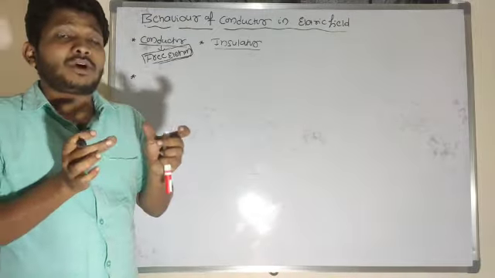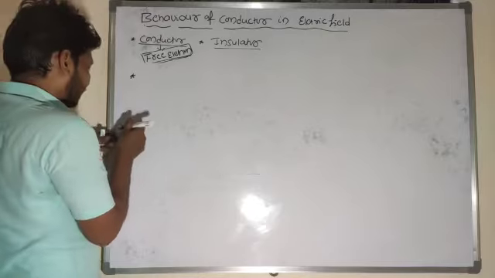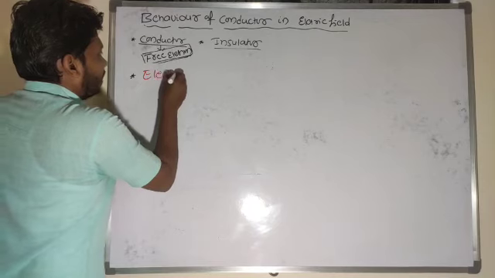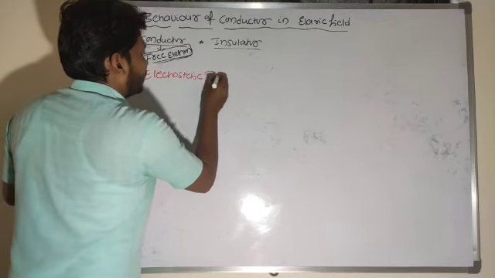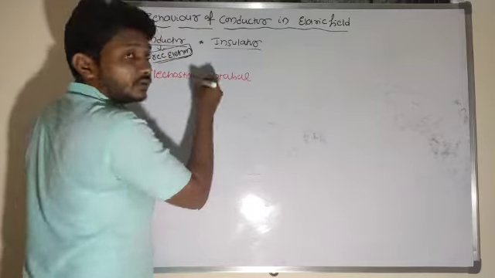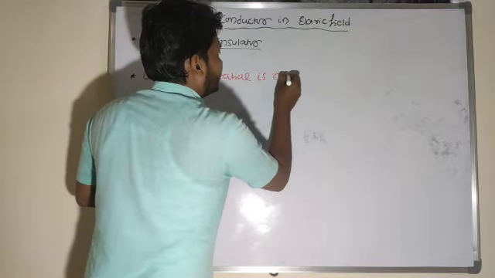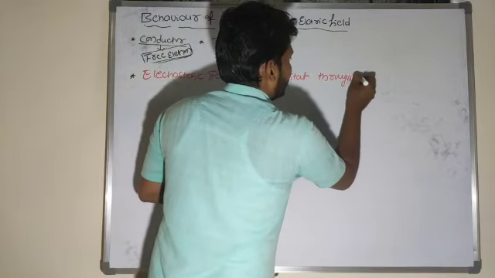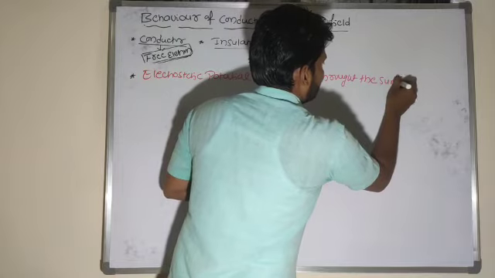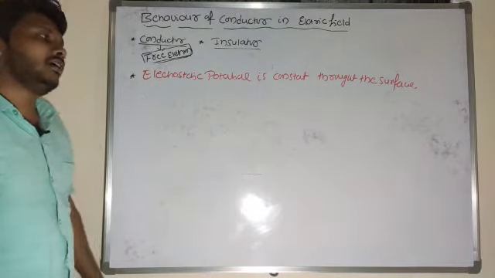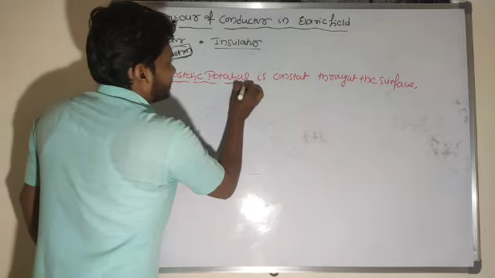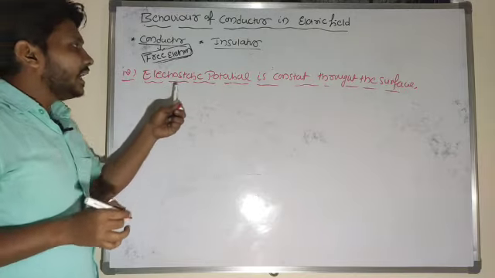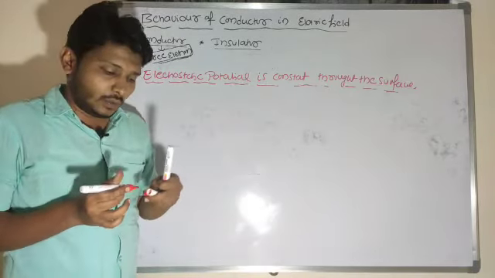What is the value of potential inside the conductor? The electrostatic potential is constant throughout the surface. So we are understanding the behavior of the conductor. In the behavior of the conductor, the fourth property is that the electrostatic potential is constant throughout the surface.